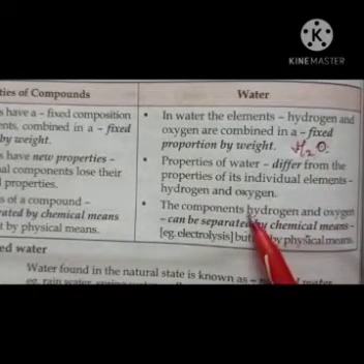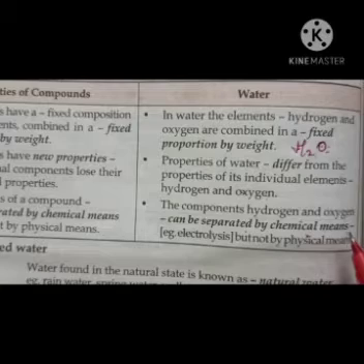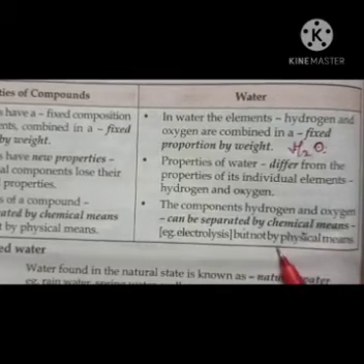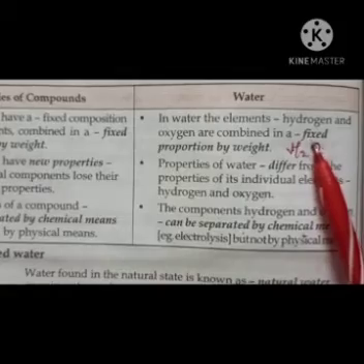Now next is the components, hydrogen and oxygen. They can be separated by chemical means only, not by physical means. That's why water is a compound, not an element.